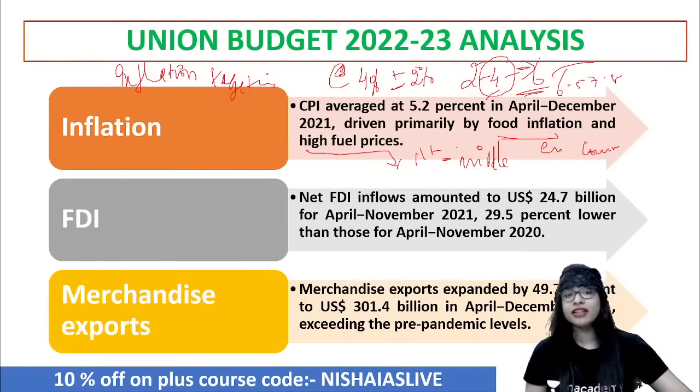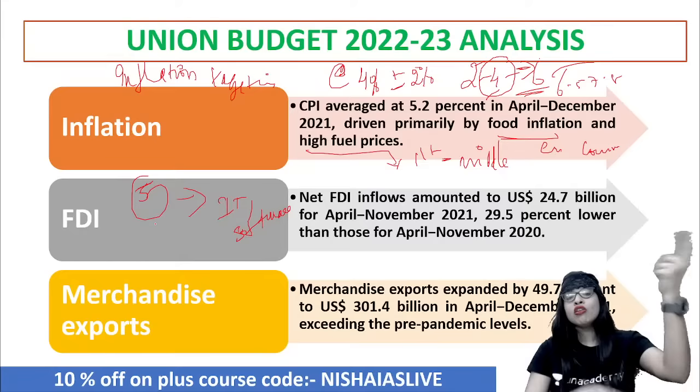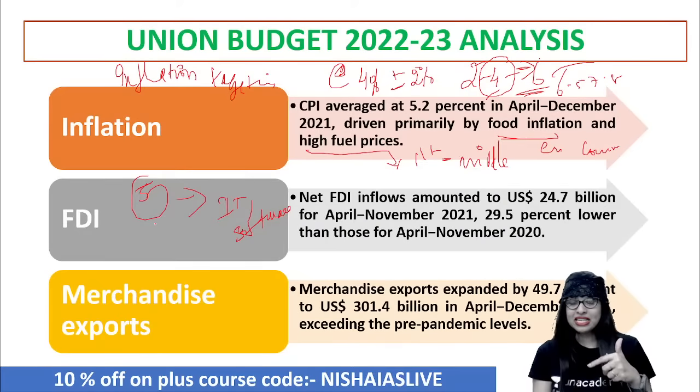I can tell you that for our country, India, sectors like IT, information technology and software, which comes under the third sector of the economy, that is the tertiary or service sector, bagged a 100% hike in FDI. And that is not going to come down. In the coming year also, the government says that FDI should be the highest, because only then can you think of having more and more MNCs, multinational corporations, coming up, and employment and other investment-related activities going high in the economy. And with regard to merchandise exports, if you see, that showed an expansion by 49.7%, guys, exceeding the pre-pandemic level. So that all had a great impact on the top economic indicators.